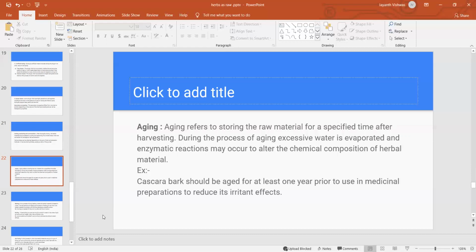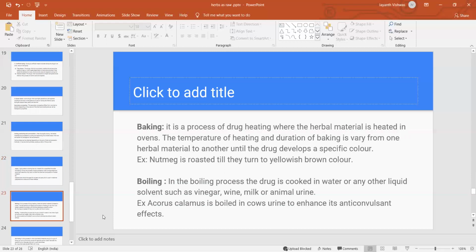Even digitalis is also one of the important examples for aging. The digitalis leaves are potent medicaments, and we have to maintain temperature here. I think 45 degrees centigrade, we have to maintain. Immediately after harvesting, after collection, the leaves should be dried, and after drying we can go for the grinding and milling for the extraction purpose.